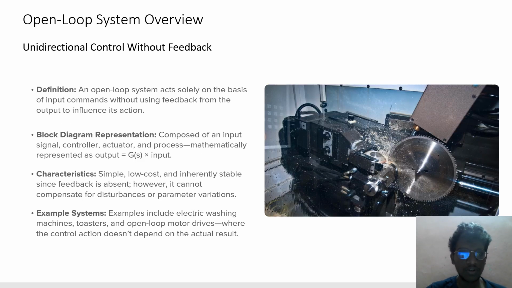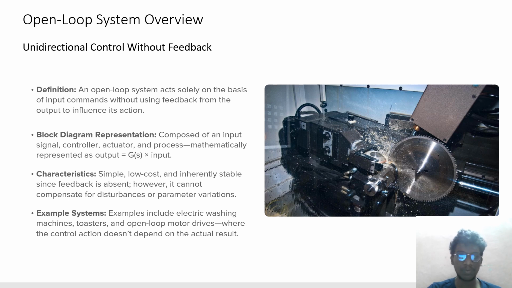Open loop system overview: unidirectional control without feedback. Definition, block diagram representation, characteristics, example statement. Definition: an open loop system acts solely on the basis of input commands without using feedback from the output to influence its action. Block diagram representation: composed of an input signal, controller, actuator, and process, mathematically represented as output equals G(s) times input.